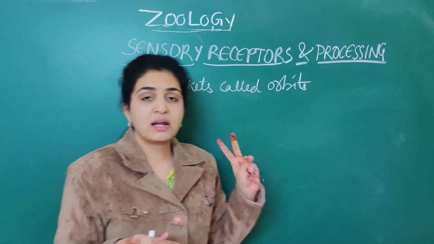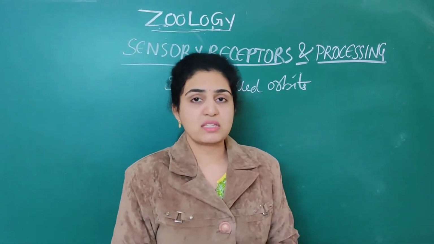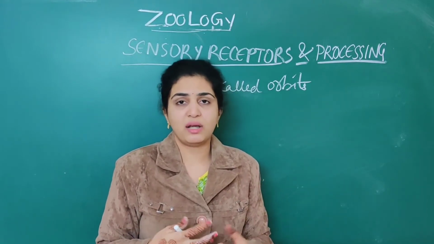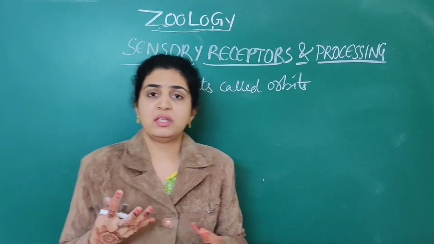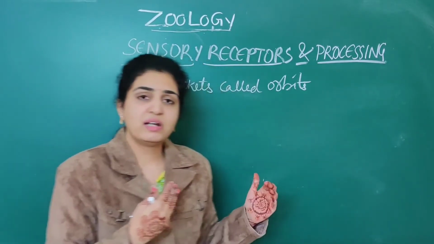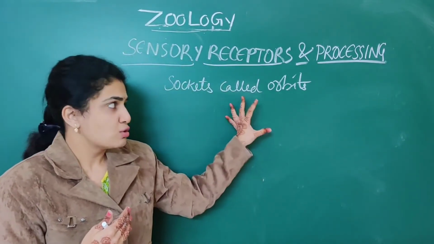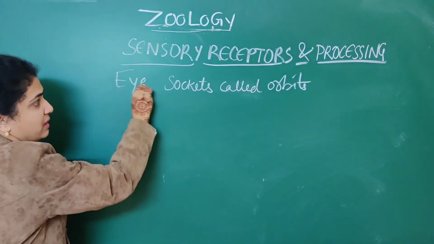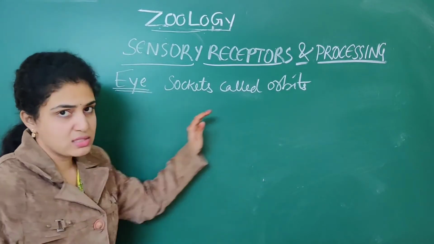Because the ear and eye are two important sensory organs, numerous questions are asked very frequently. Every alternate year they ask about the sclera, the cornea and so on. Now we will deal with that in detail. The first point to remember about the eye is that they are situated in sockets called orbits.